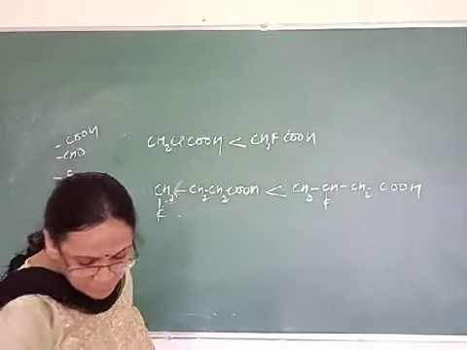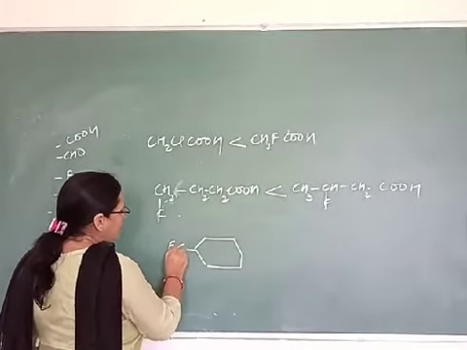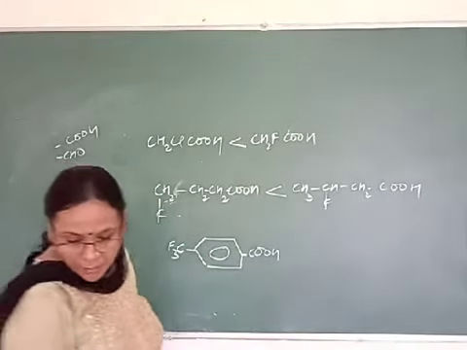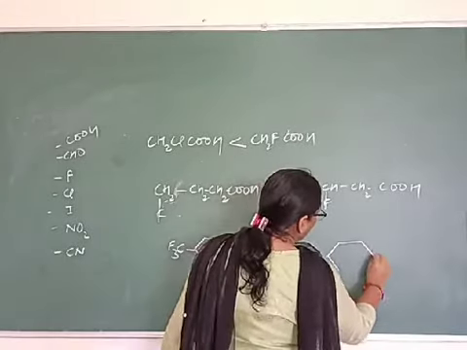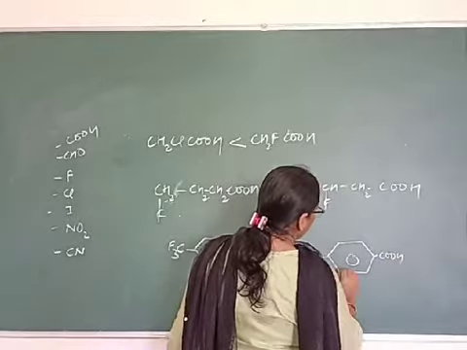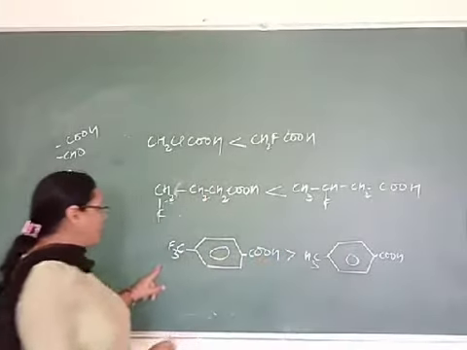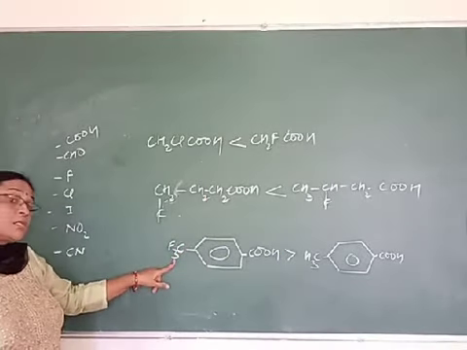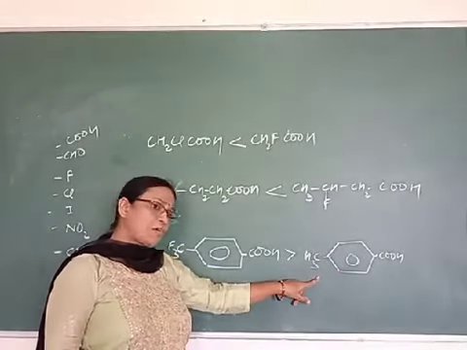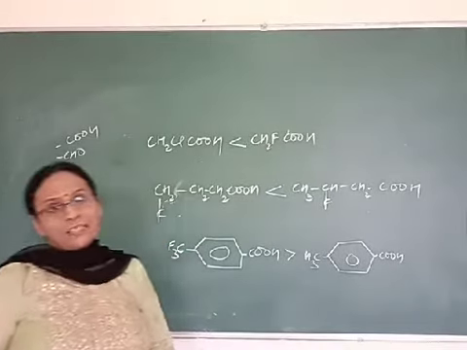The next one is, we have been given two structures. Here a CF3 group is attached at the para position of benzoic acid, and the other one is para methyl benzoic acid. Can you tell which one will be stronger? First or second? Yes, the first one will be stronger due to the attachment of these three fluoro groups, because they are electronegative. They have minus I effect, whereas this methyl group is electron releasing, so it will decrease the acidic strength. Understood?